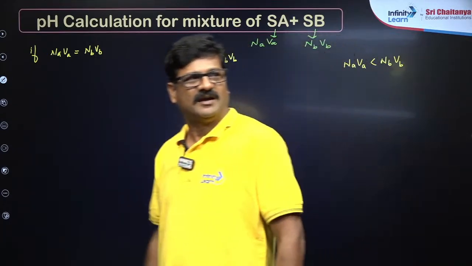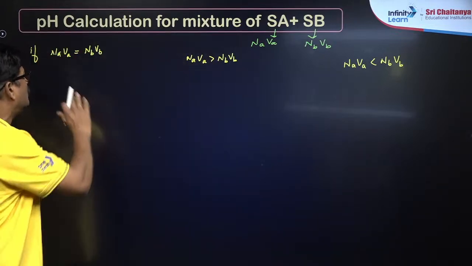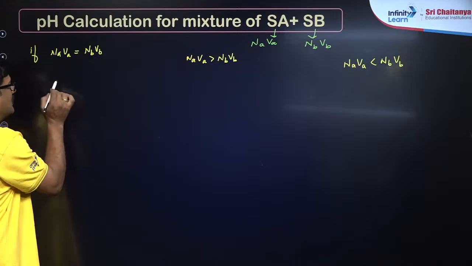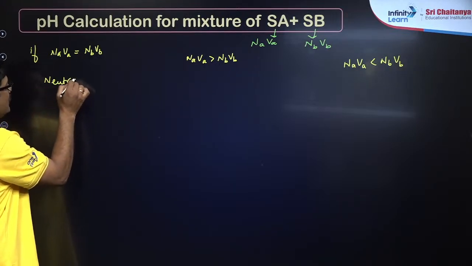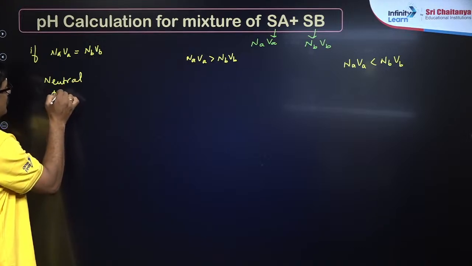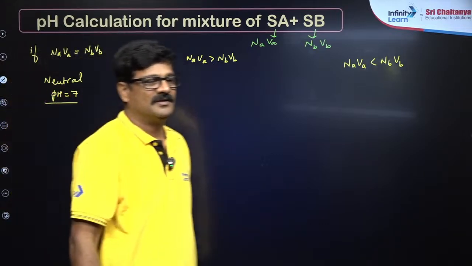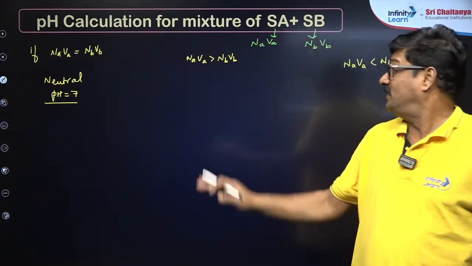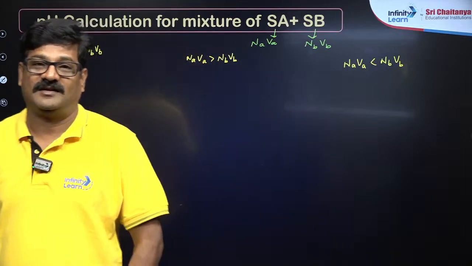Okay, what am I doing now? The acid and base completely neutralize, so that the resultant solution is going to be neutral. pH is going to be 7. That's it. Now, if NaVa is greater than NbVb, the acid wins.